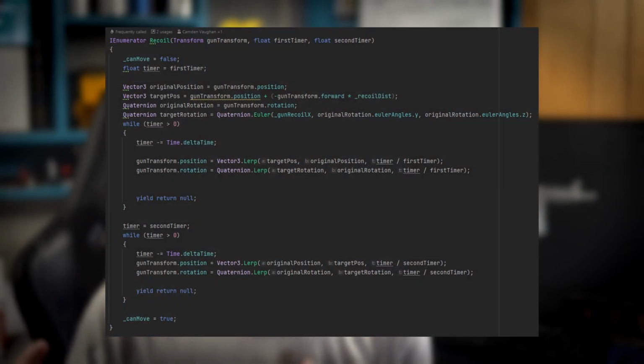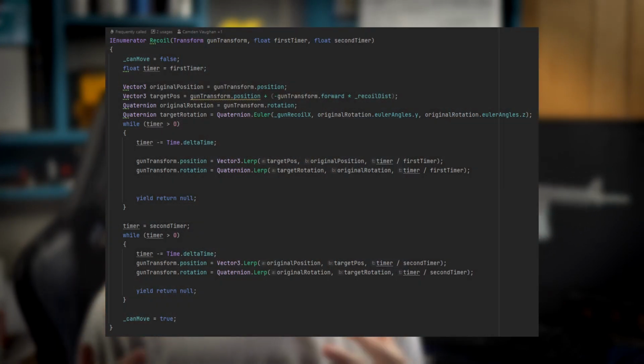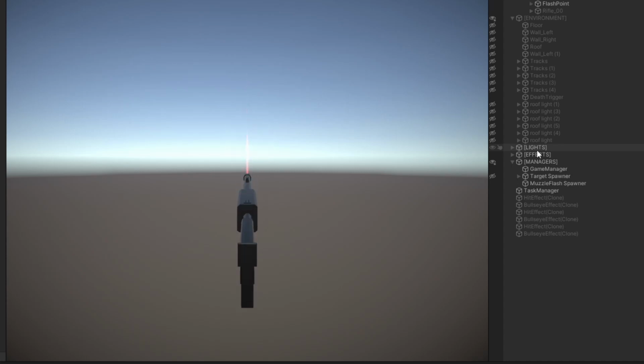For recoil, I was having some trouble with Unity's animation system getting it to work around some of the rotations that I was using to move the gun, so I ended up making a coroutine that just moved the rotation and position of the gun back like the animation would have, and this ended up working a lot better because it gave me a lot more flexibility with the rotations that I used on the gun.